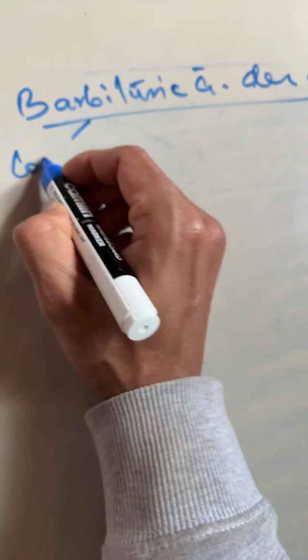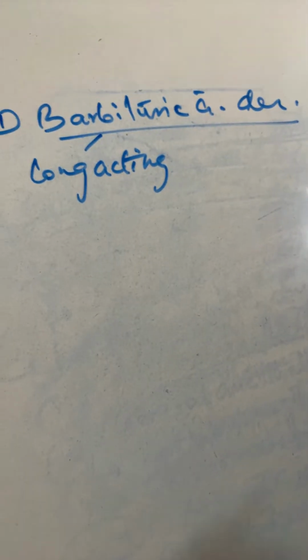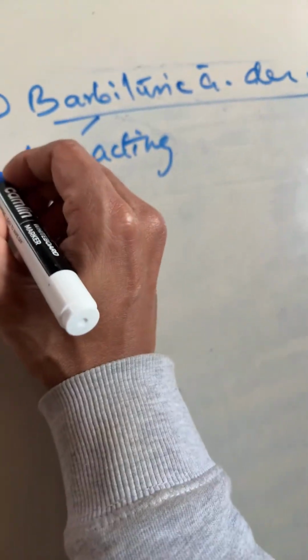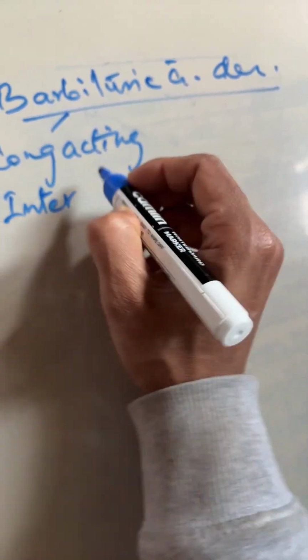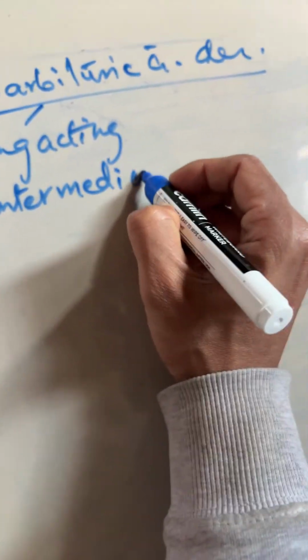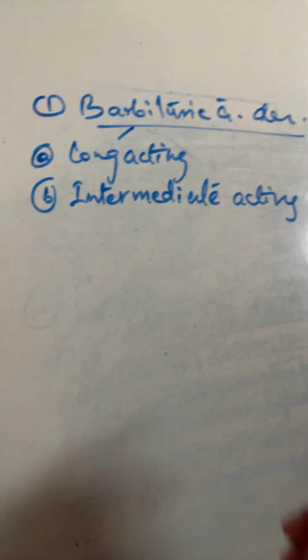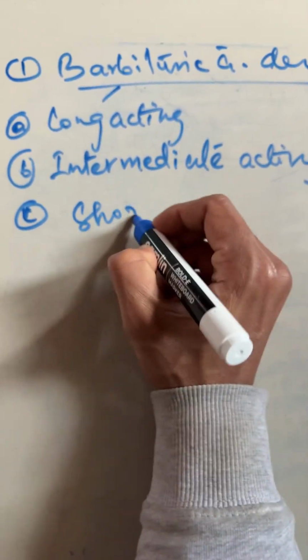What are they? Number one is long acting. Number two is intermediate acting. Number three is short acting.